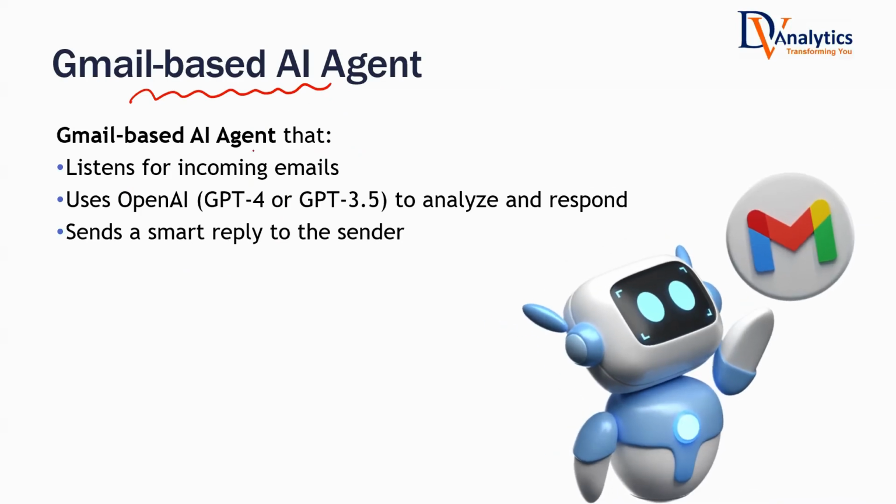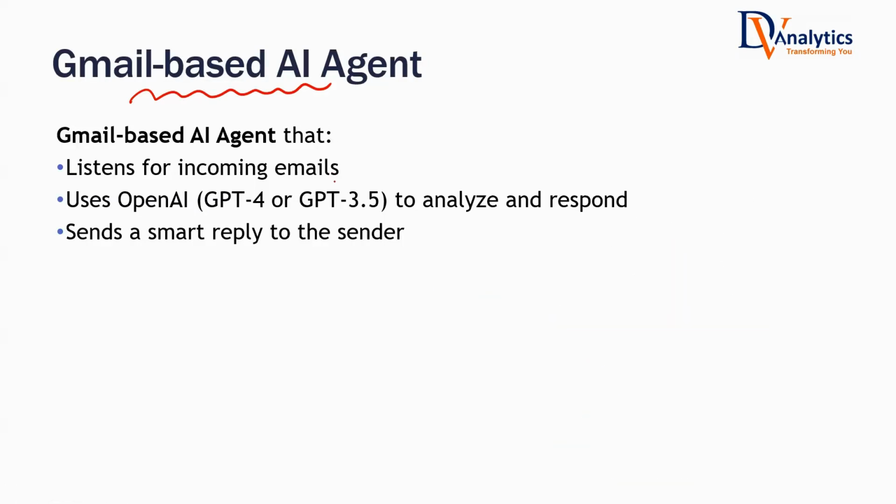So this Gmail based AI agent is what we are going to create. This is going to be our first basic N8N agent. It's not complex, but it does a particular job. So this is a Gmail based AI agent. It listens for the incoming emails. That means I want to create a small personal assistant agent for me.